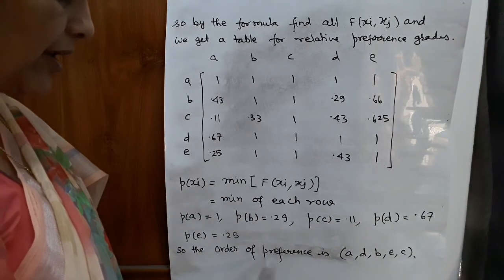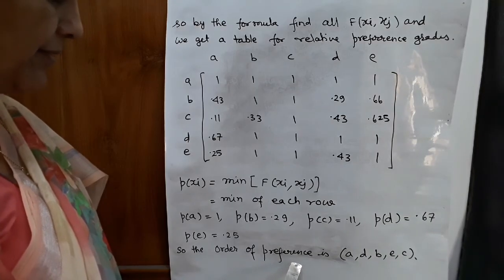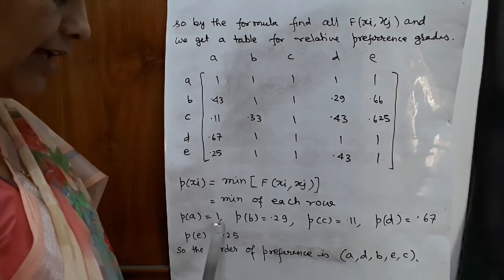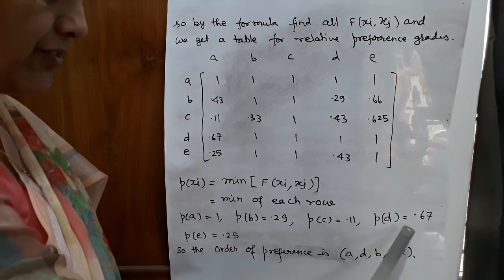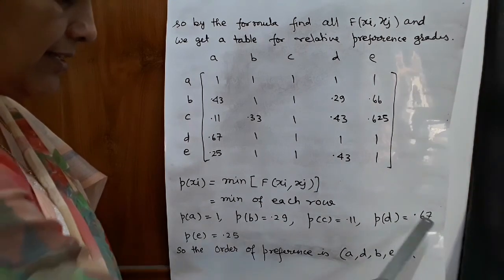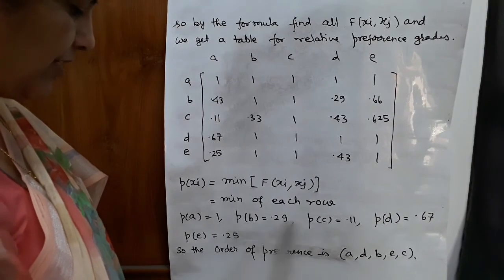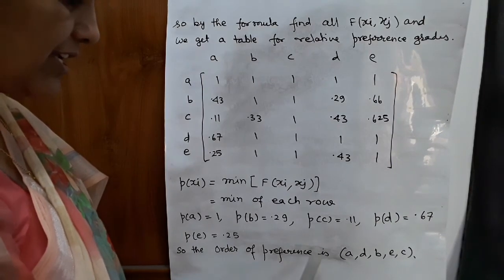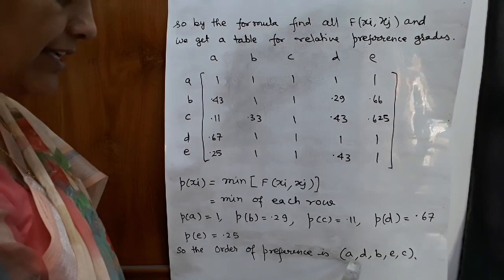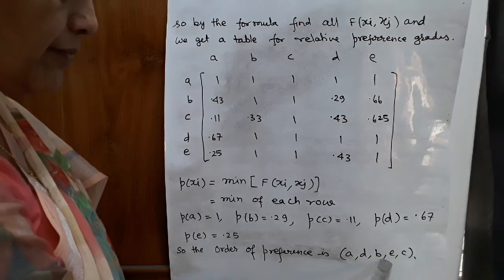So the order of preference is A, highest value is A, then D, then B, then E, then C.